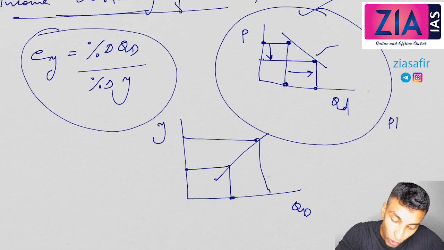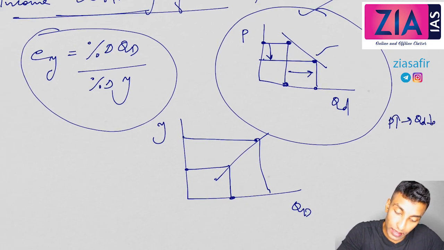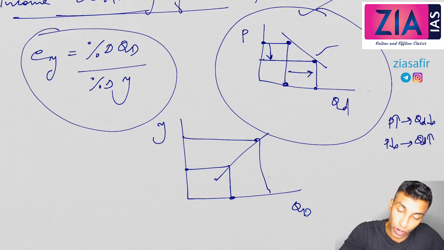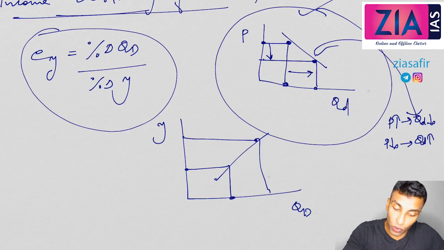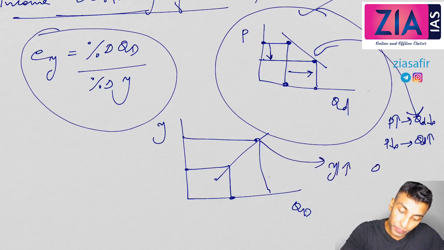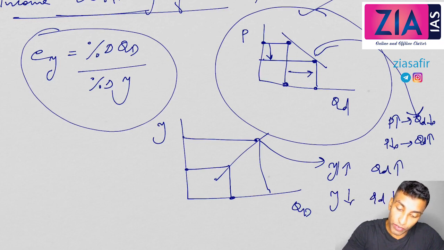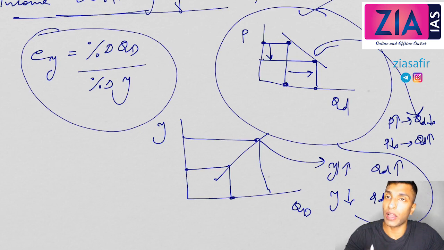So here, more the price, demand is less. Less the price, demand is more. The inverse relation, that's why downward sloping. Why upward sloping here? More the income, demand will be more. Less the income, demand will be less. It is a direct relation, that's why upward sloping.